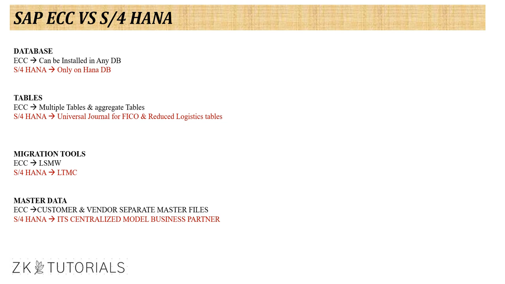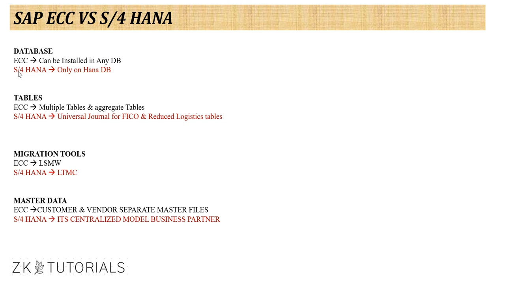The first thing you can see here is the database area. I just showed you that ECC can be installed on any database. You can use any kind of database available in the third-party market. That was one of the gaps we had in ECC.